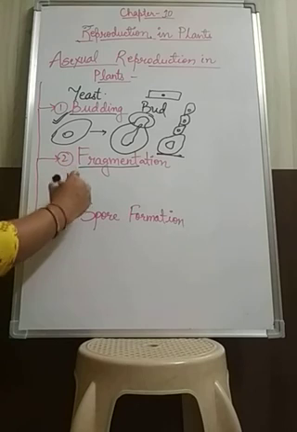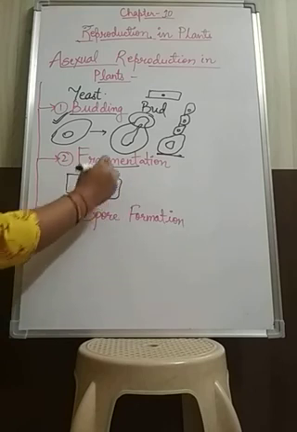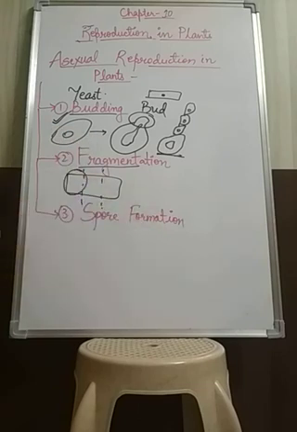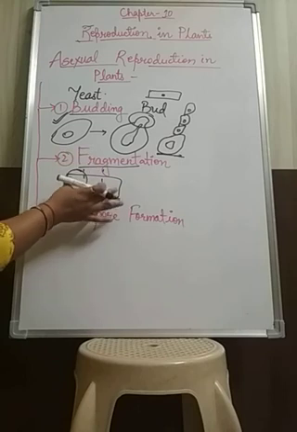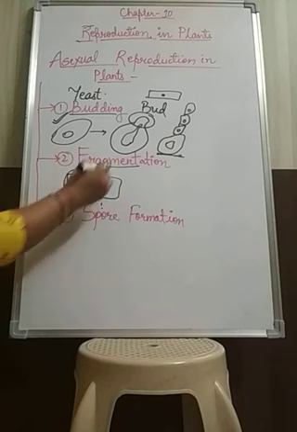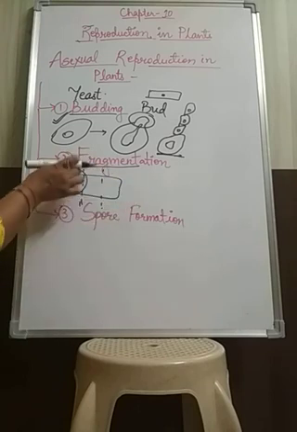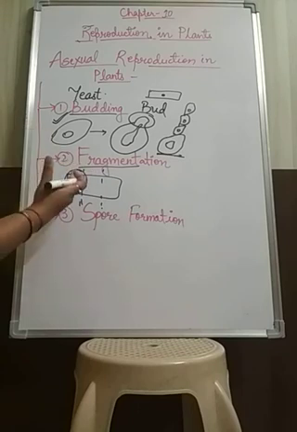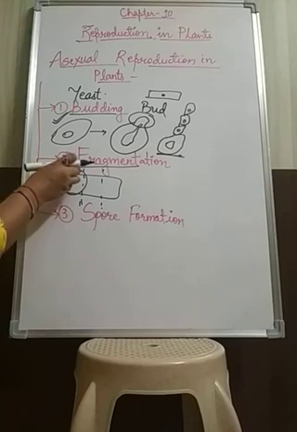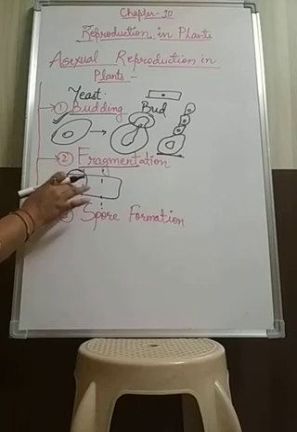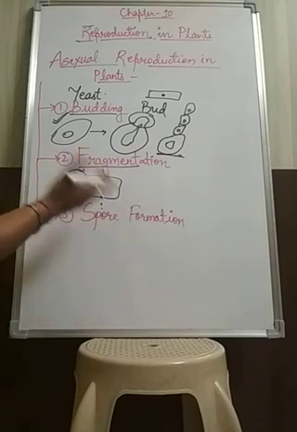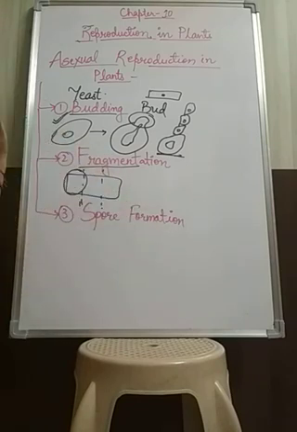So what happens, an organism will split into pieces, and from these pieces a number of new organisms will develop. Each fragment develops into a new organism. Suppose this one is an organism, then it will split into two or more parts. Then each piece will grow into a mature, fully grown individual, and then again they will get fragmented. And then further development of the organism takes place.